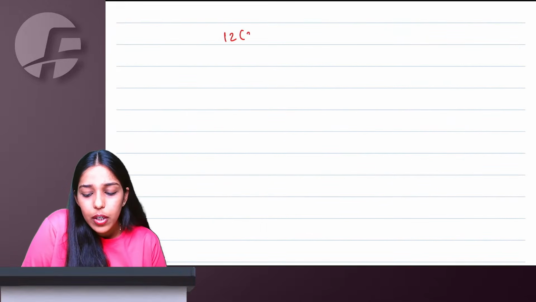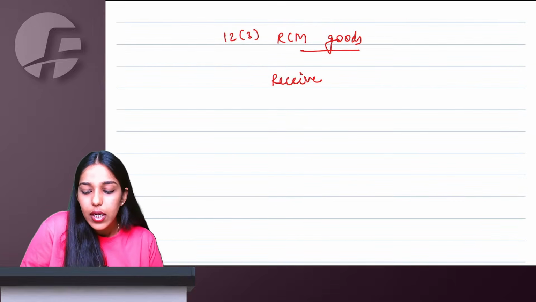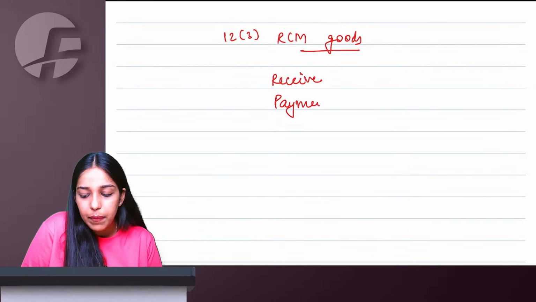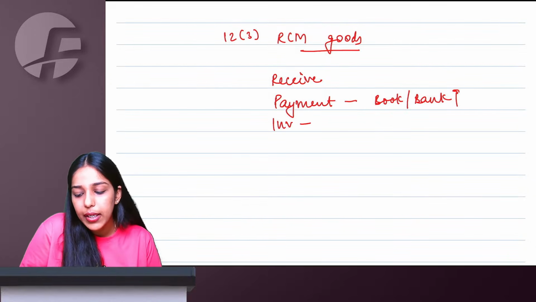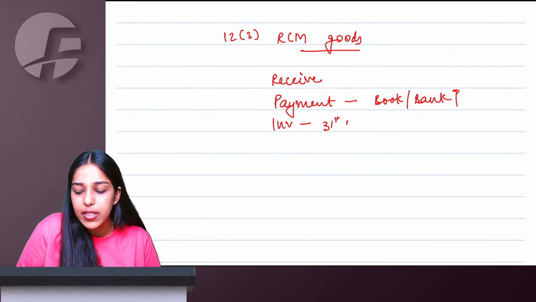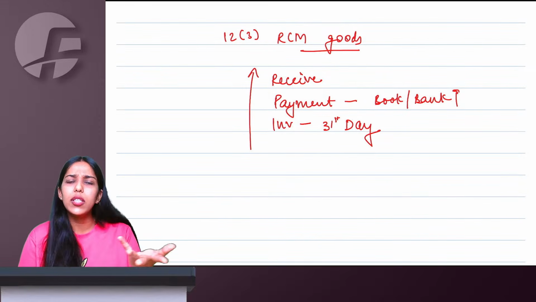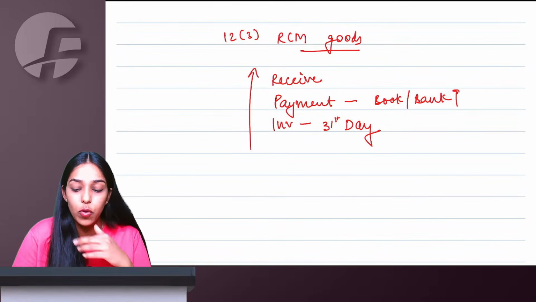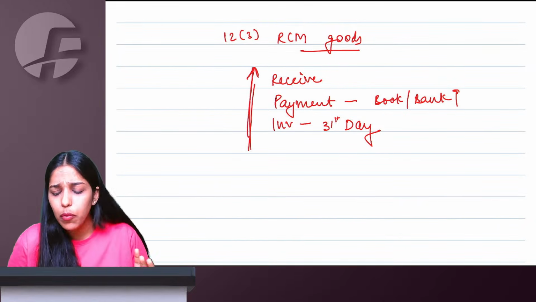Then talking about 12.3, reverse charge mechanism for goods. I will say the day on which I receive the goods, the day on which I make payment. Again, payment will be book bank, whichever is earlier, book entry, bank debit, whichever is earlier. Or whenever my supplier is issuing me invoice, I will say 31st day from there. Day following 30th day or 31st day, whatever you call it, is one and the same only. Whichever is earlier becomes your time of supply.